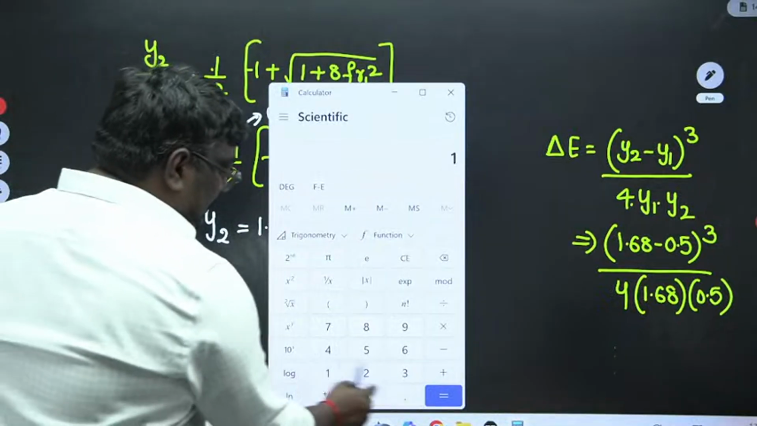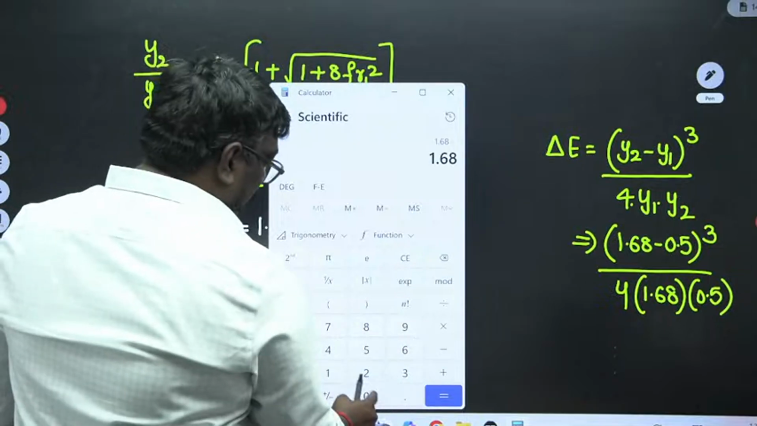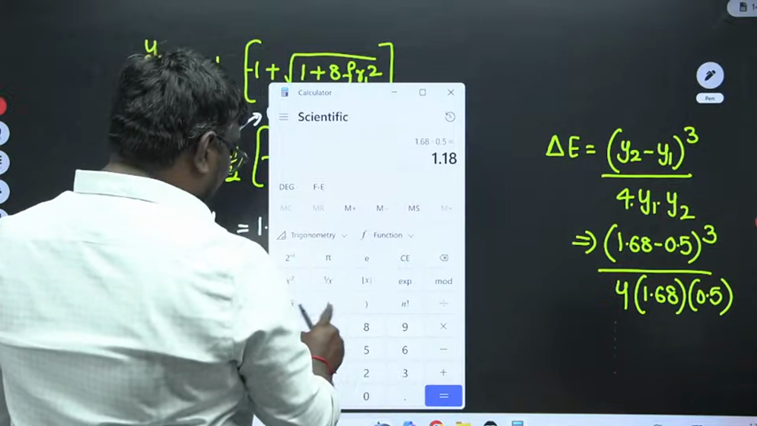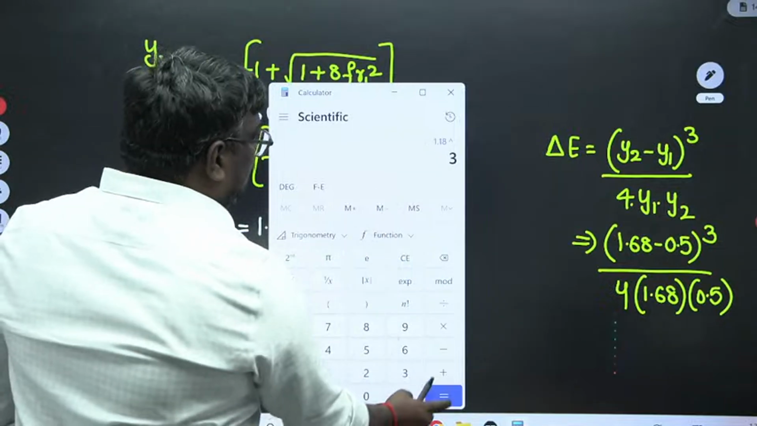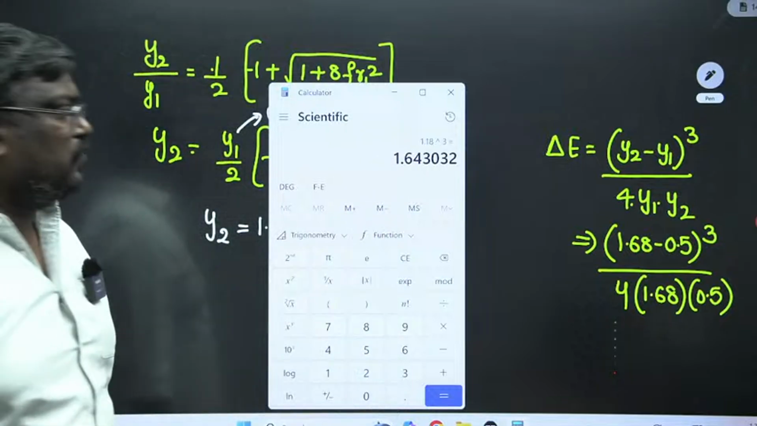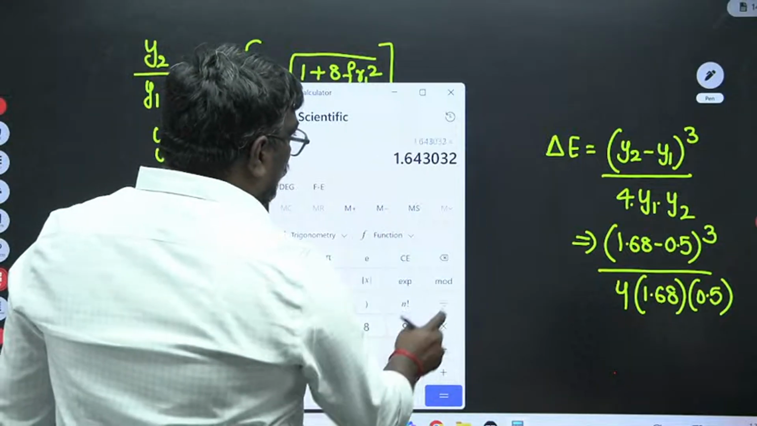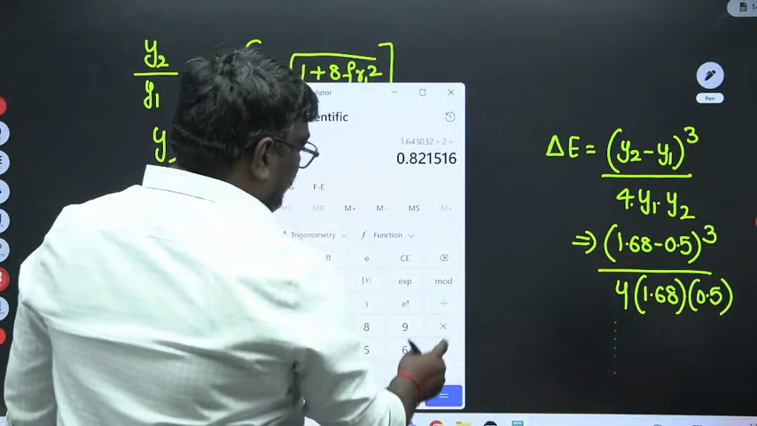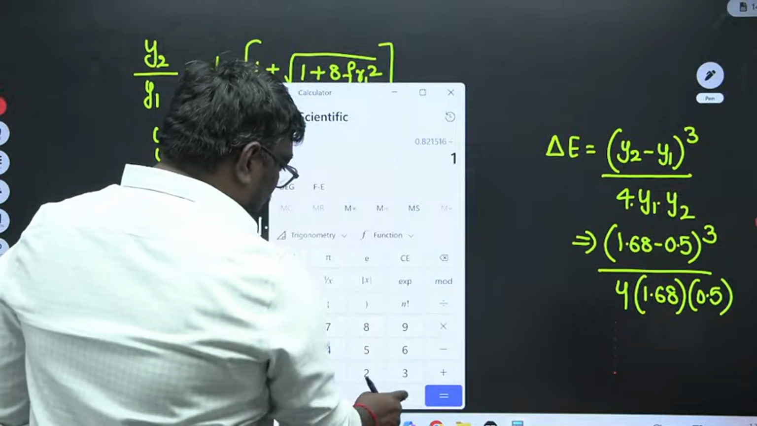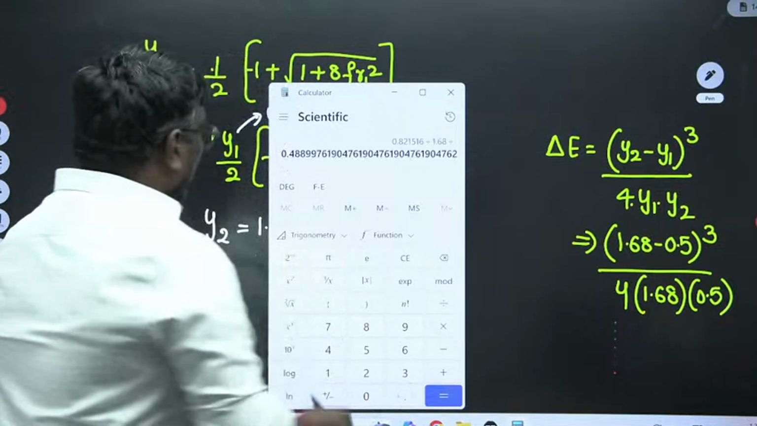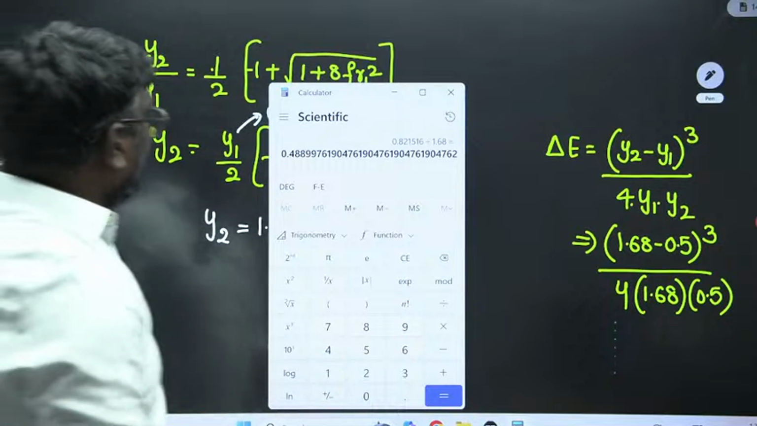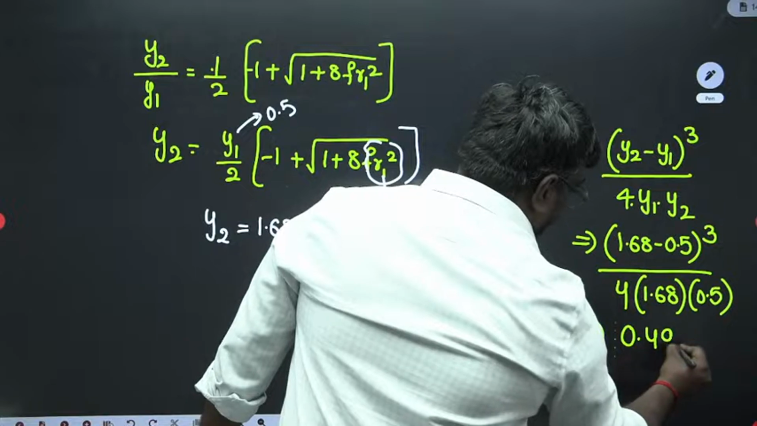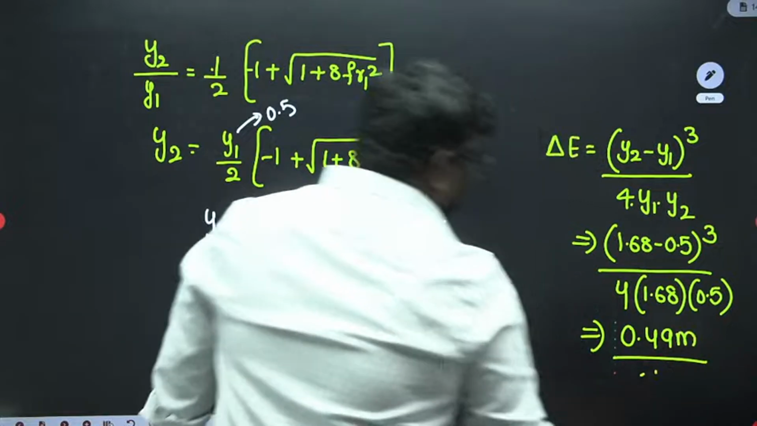Okay, 1.68 minus 0.5. So 1.18 power 3. If you do this, you will get a value of how much, sir? 1.6432 divided by 2. You will get a value of how much, sir? 0.82. 4 into 0.5 divided by 1.68. So you will get a value of how much, sir? 0.488. So you can write it as 0.49 meter.